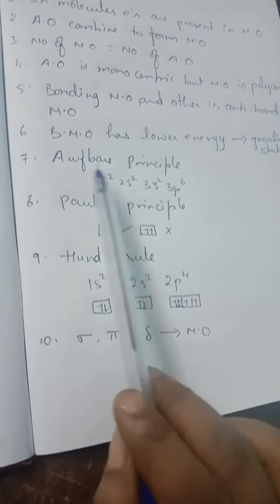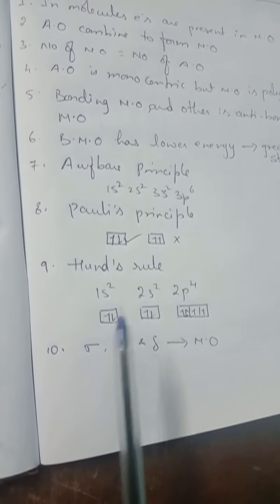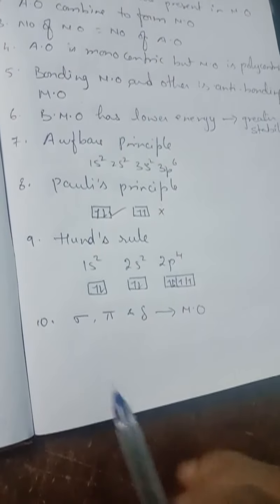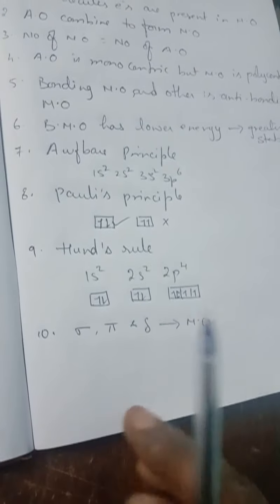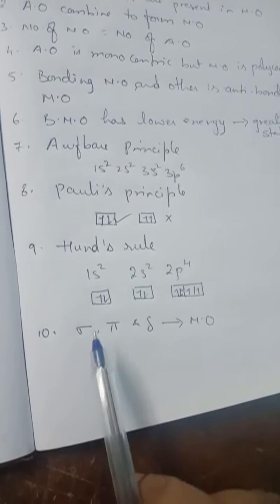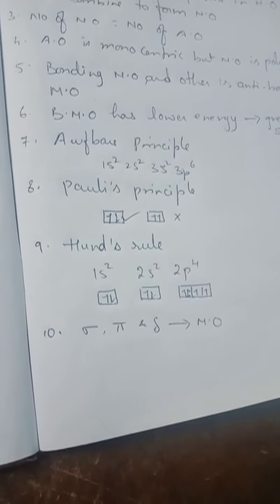Next, it has to follow Aufbau principle, Pauli's principle and Hund's rule when we fill the electrons in molecular orbitals. So just as S, P, D, F orbitals denote atomic orbitals, the Greek letters sigma, pi, delta are used to denote molecular orbitals.